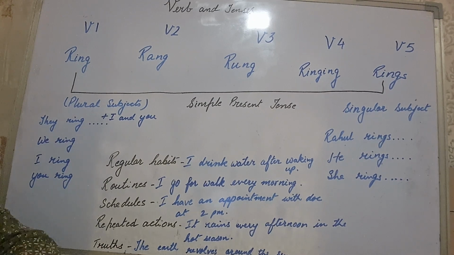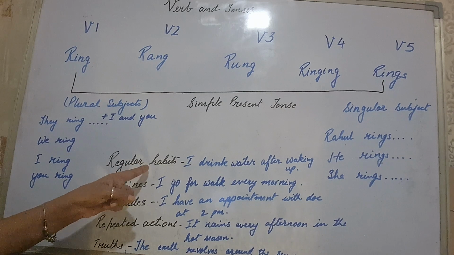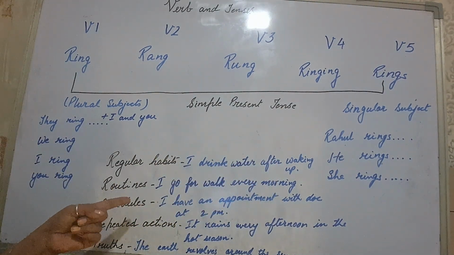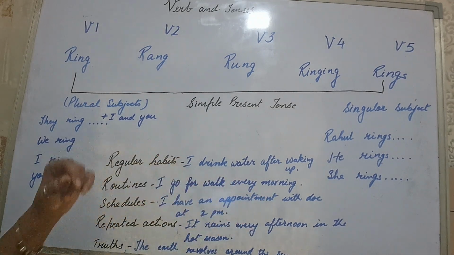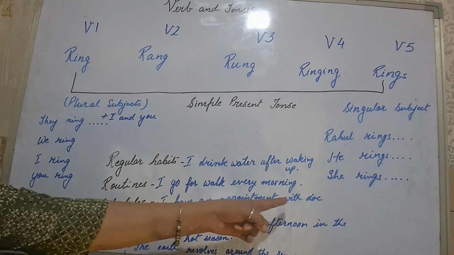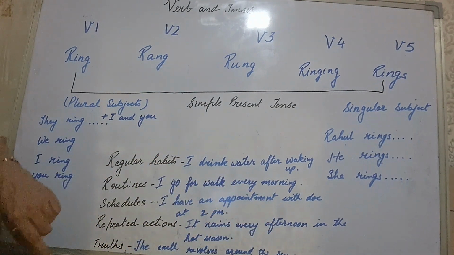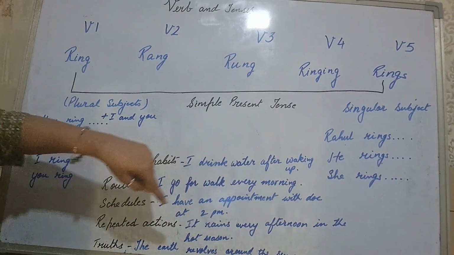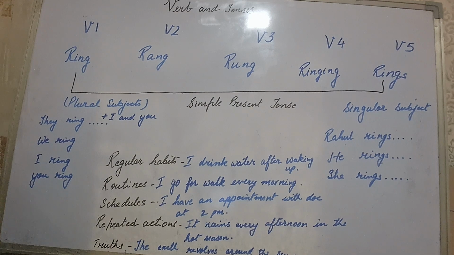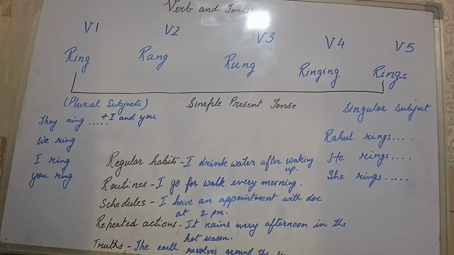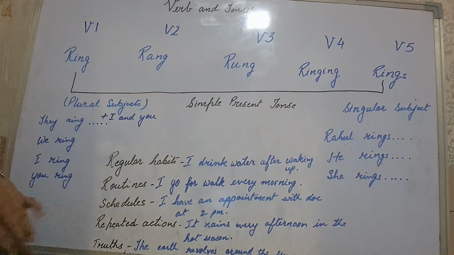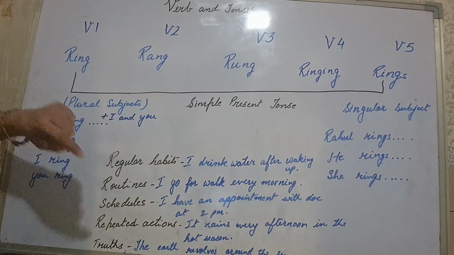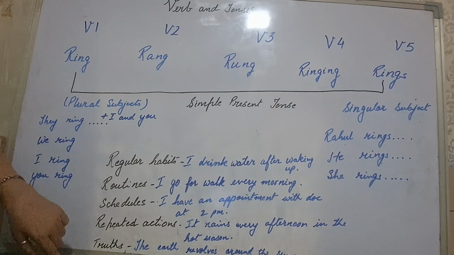Let's take some examples. Like regular habit, I drink water after waking up. This is my habit. Routine, I go for a walk every morning. This is my routine. Schedule, I have an appointment with the doctor at 2 p.m. Repeated actions, it rains every afternoon in the hot season. Now truth, the earth revolves around the sun, the sun rises in the east. So these are some examples of simple present tense. They are talking about habit, routine, schedule, repeated actions and truths.